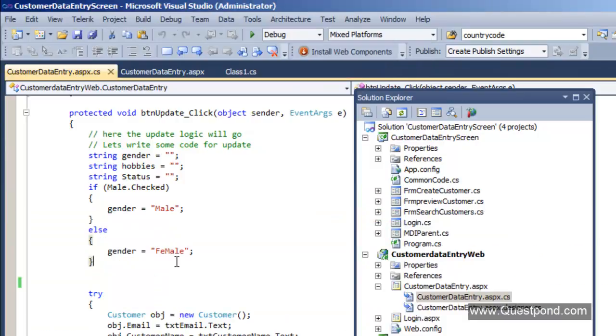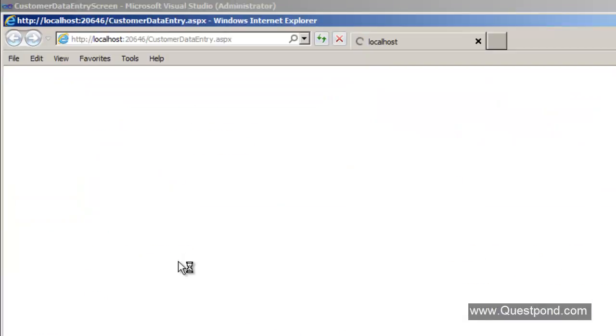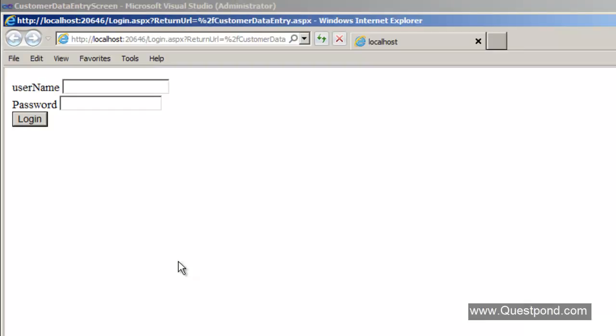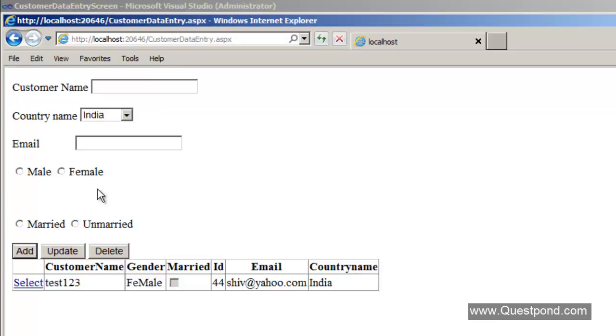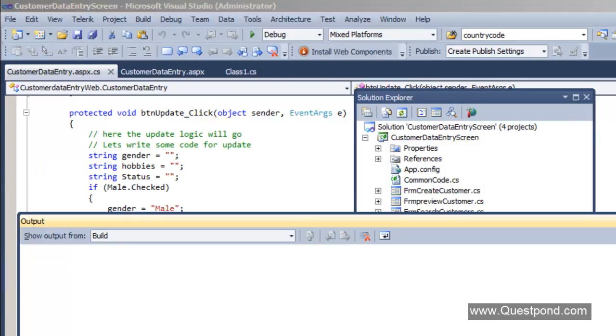So let me go ahead and run this solution here. Remember that what we are trying to do is a big thing, so we have to go step by step slowly. I understand that you are freshers watching this video, so I want to be very slow and short and sweet, so that you don't fall apart anywhere. I'll put shiv and pass at the rate 123, and I should see the screen, but currently those checkboxes are eliminated. So we are able to run the application, but we need to ensure that these checkboxes are also present, right? So good, we have completed the second logical step.